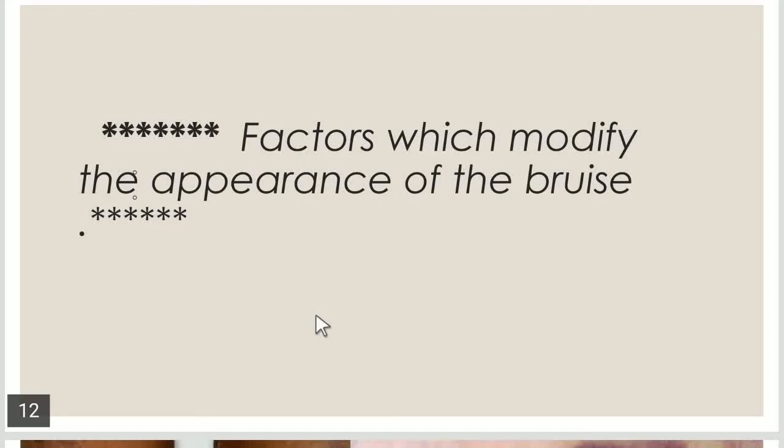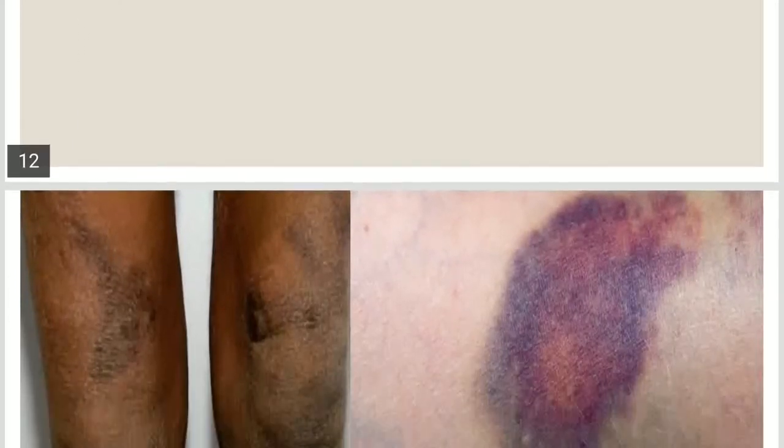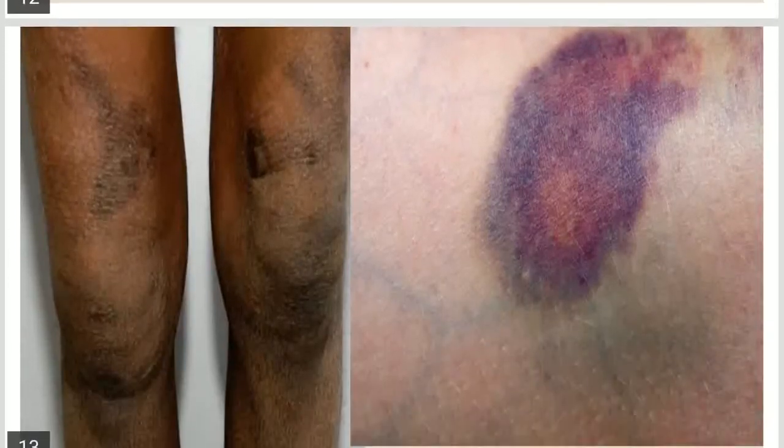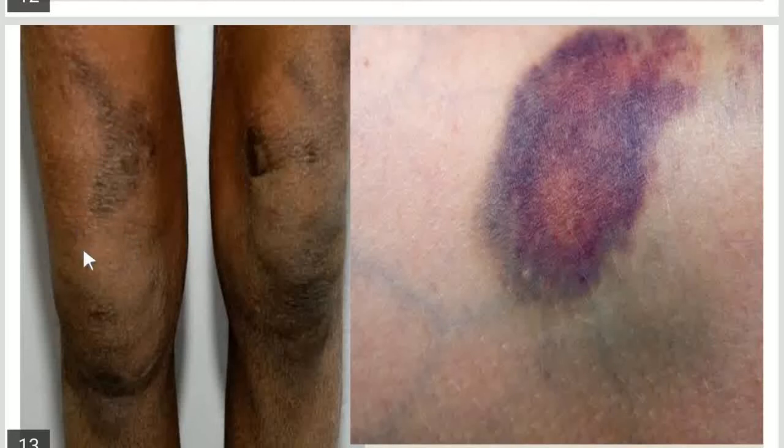Also, individuals who consume alcohol or have a low physique are more prone to bruise easily as compared to healthy ones. And after this, there is another factor, which is the color of the skin. Color of the skin also influences the appearance of the bruise. Here you can see in this picture there are two examples. In this case, the skin color is dark, and in this case the skin color is light or fair.